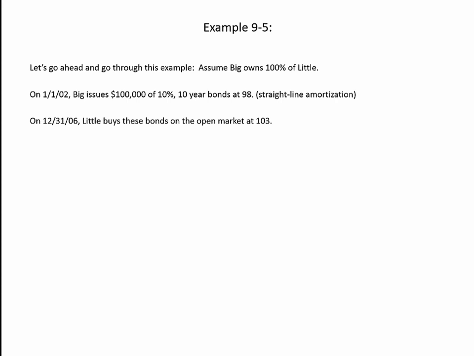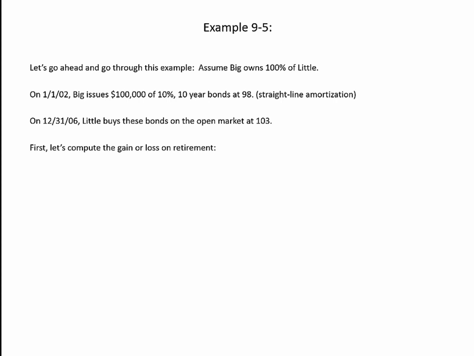Now these bonds have been outstanding for 5 years, 2002, 3, 4, 5, and 6, and so they've got 5 years left to run. And so Little bought these bonds at a $3,000 premium. That $3,000 premium will be amortized over 5 years at the rate of $600 per year.